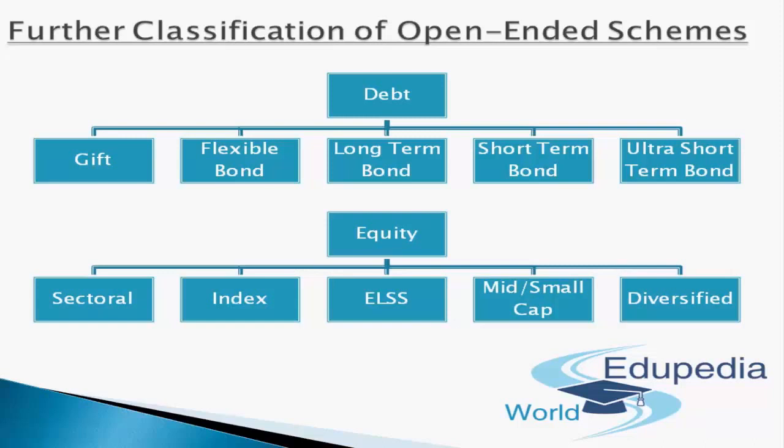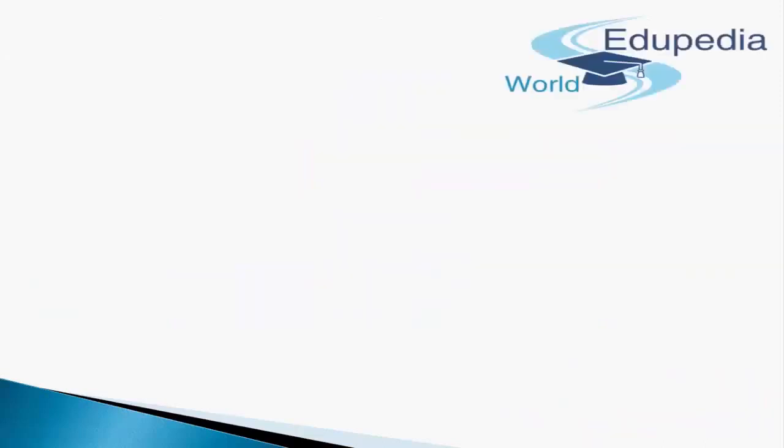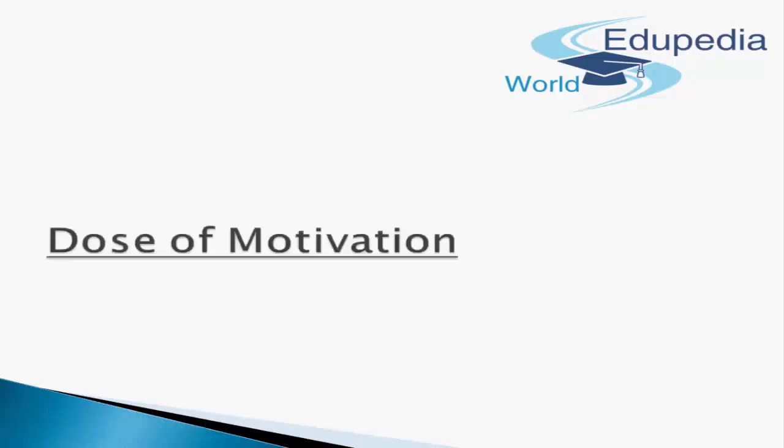So guys, that was the broad classification of open-ended schemes, which has been further classified into debt and equity, primarily into 5 major approaches. So now let's move on to our next topic. I guess you got the entire clarity about these kinds of schemes in which one can invest.